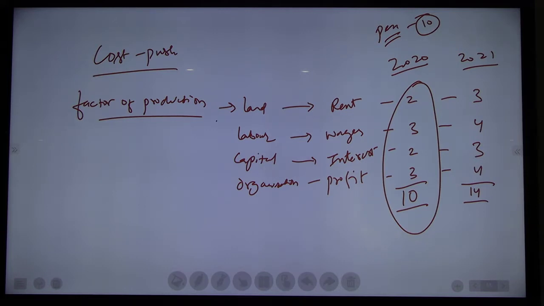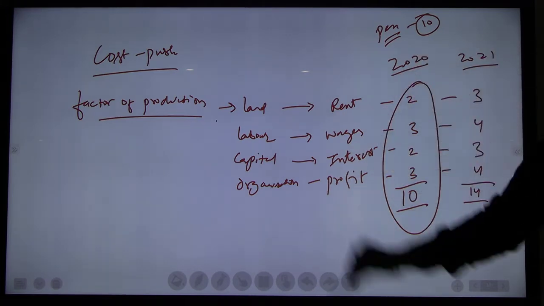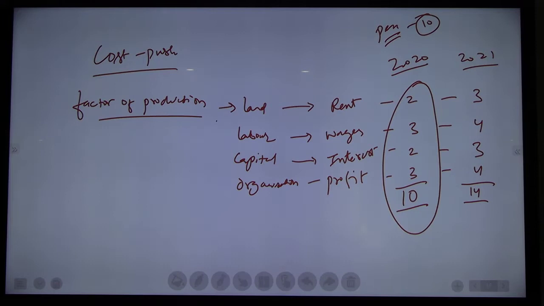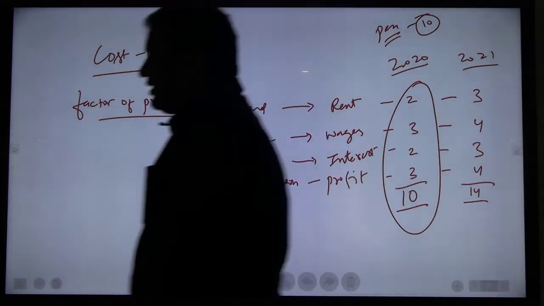Got it? So whenever inflation occurs, a general rise in price due to the cost of production, that inflation is called cost push inflation. Understood everyone? What is meant by demand pull inflation? What is meant by cost push inflation? Got it everyone? Okay. The next one.